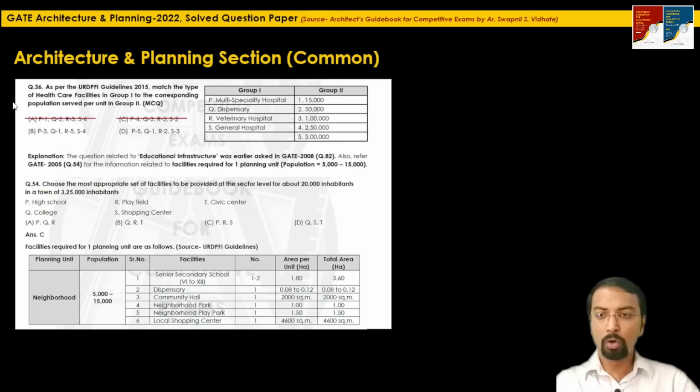So these two options, option A and option C, where they are saying Q2, that is a dispensary for 50,000 population or a dispensary for 1 lakh population, these two are definitely not correct. Both option B and option D are saying dispensary for Q1. So we have to decide from the remaining 3 pairs.